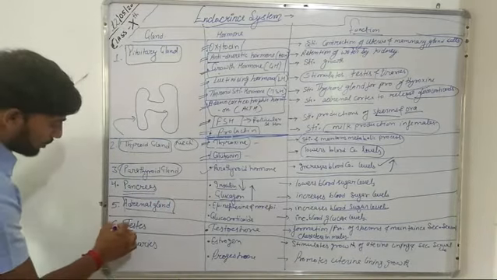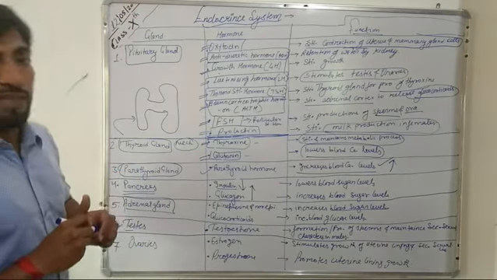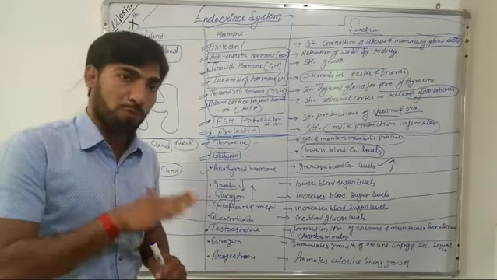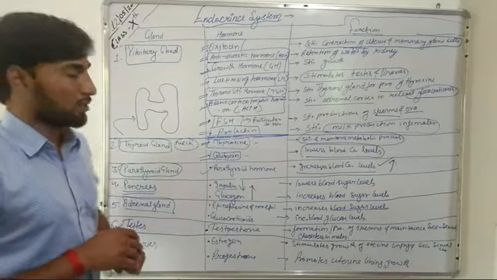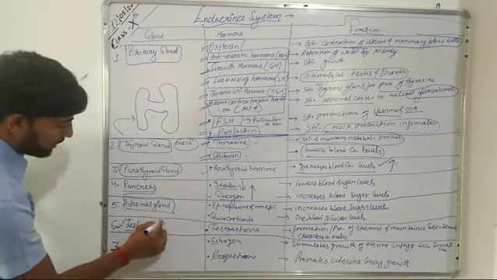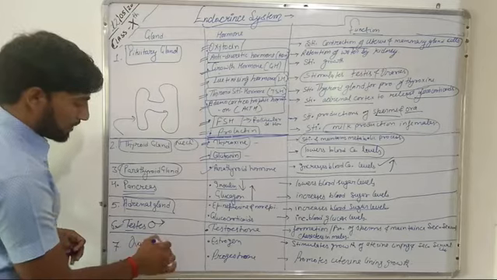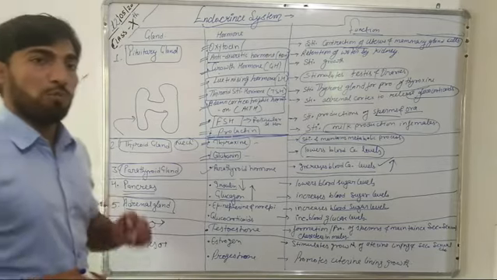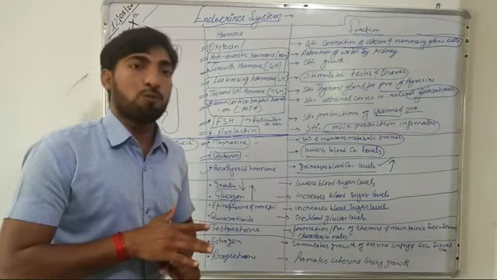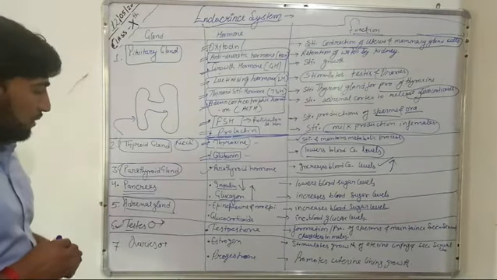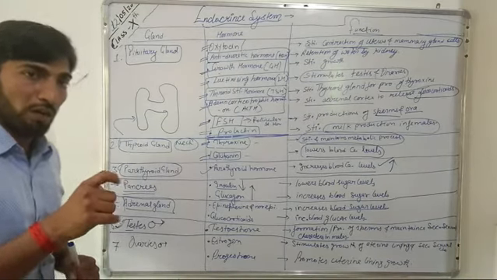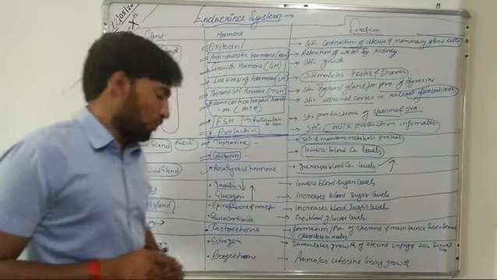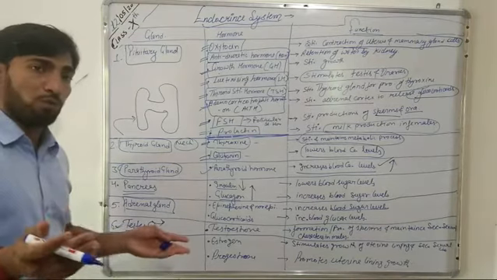Now, the next gland that we will discuss is the testis. This testis has two main functions. It is responsible for the production of sperm cells in males. So they are present only in males, and the ovaries are present only in females. So this testis performs two main functions. The one is the production of sperm cells in males, and secondly, it produces a hormone that is known as testosterone. That is testosterone. So testis and ovaries both have dual functions.